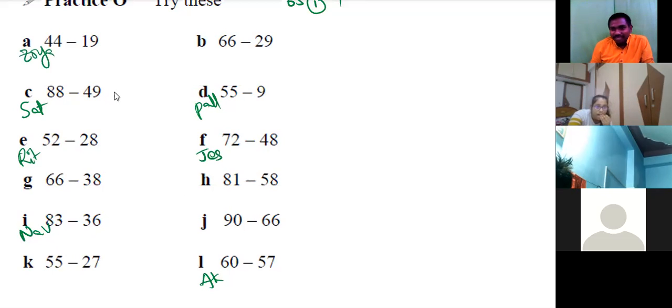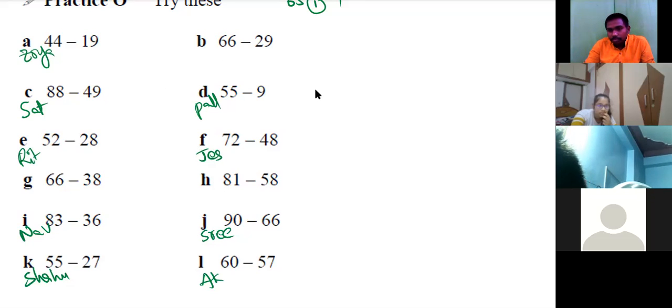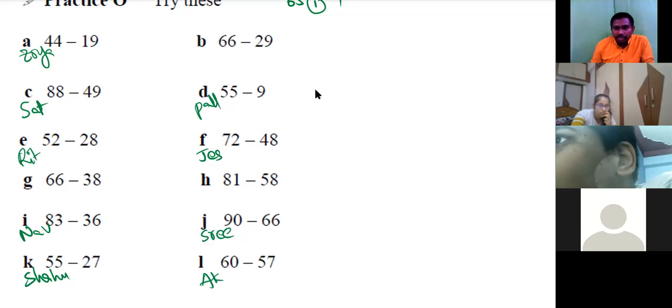Joya shifted to A from G. F. Srihita. Jasmita already over. K. Shahu. J. Srihita. A already over. Only B is remaining. Sorry, G is also remaining. Nobody has given names for G and B. H. Okay. H. Siddharth.